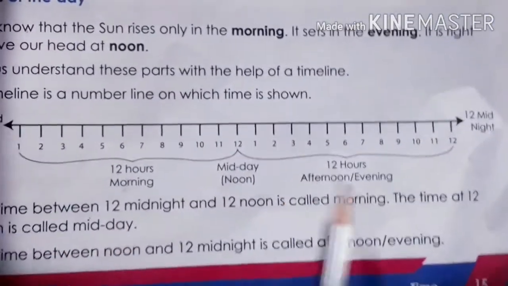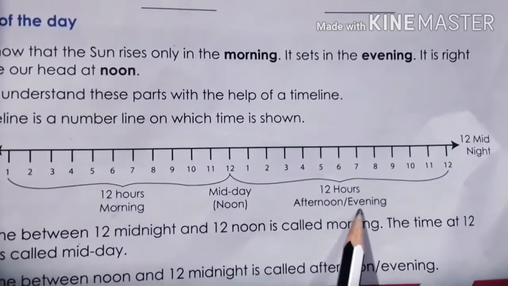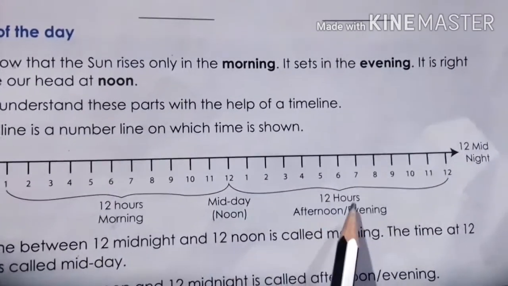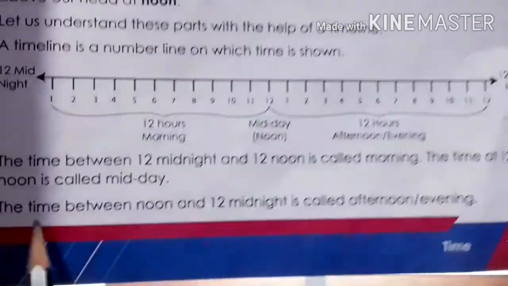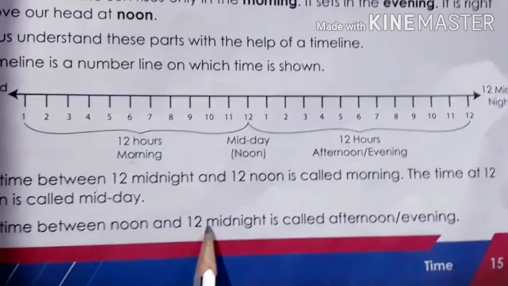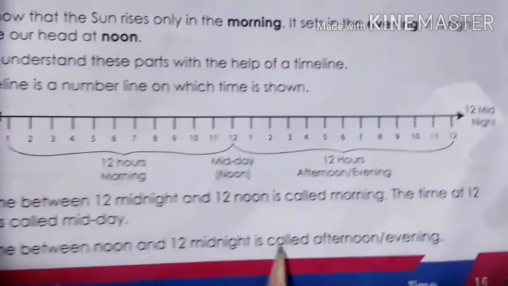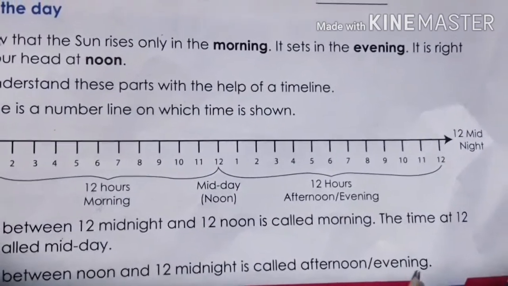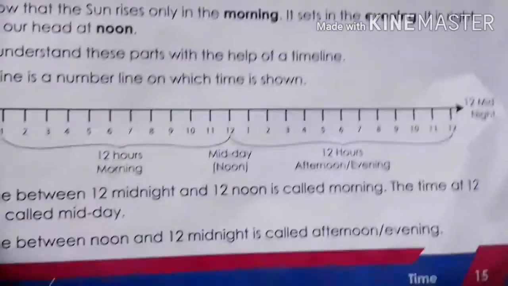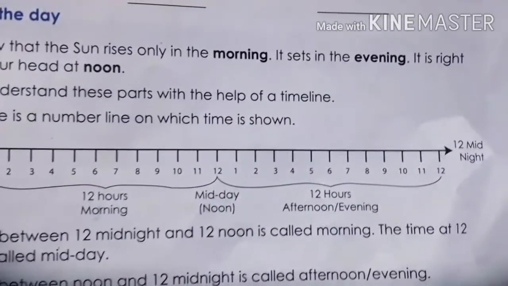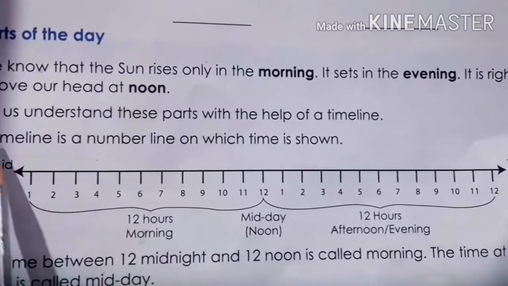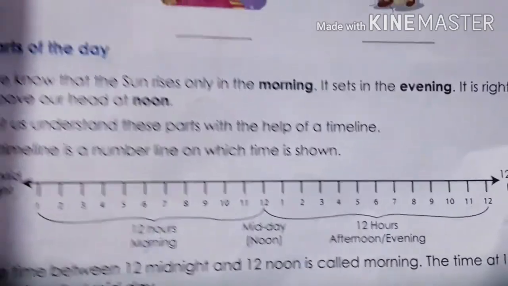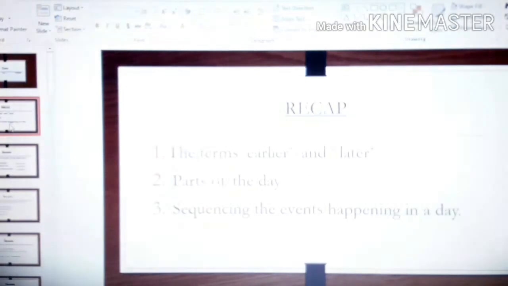You can say afternoon and evening, right? The time between noon and 12 midnight is called afternoon or evening. So this is about the timeline. Okay, hope it is clear to everyone.